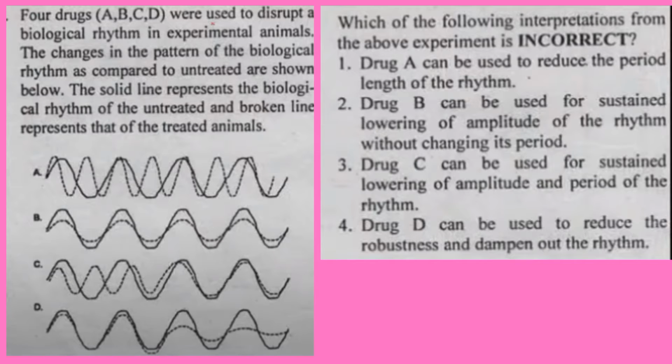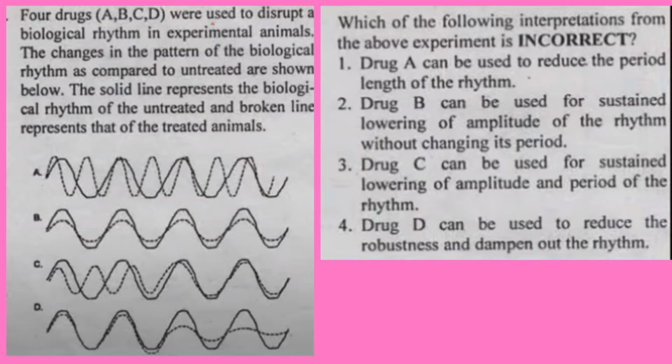Drugs A, B, C, D are used to describe biological rhythm in experimental animals. The changes in the pattern of biological rhythm as compared to the untreated are shown below. The solid line represents the biological rhythm of the untreated and broken line represents that of treated animals. Okay, these are the options. Which option is incorrect can be found here.